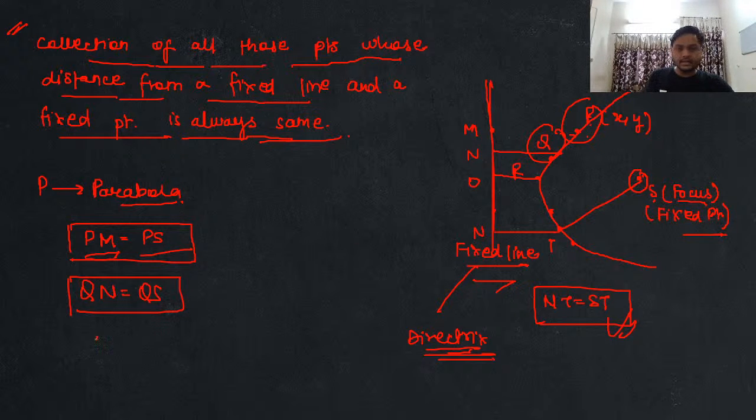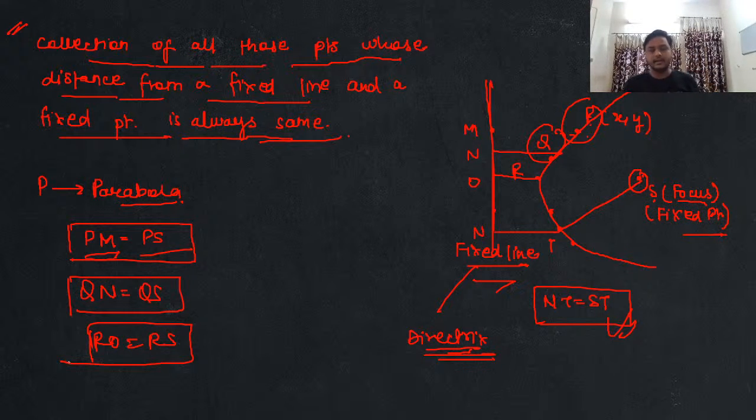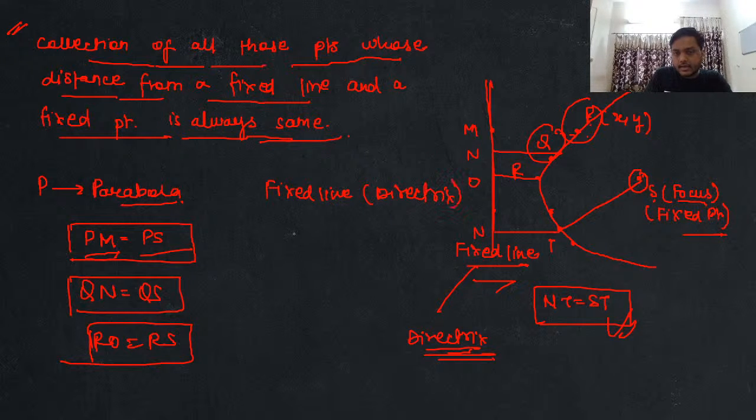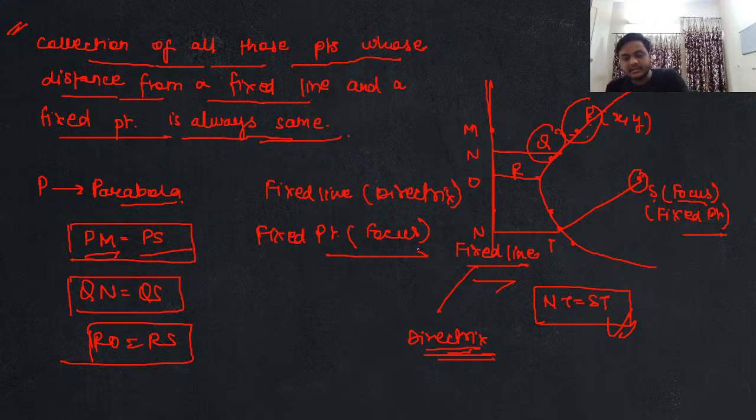So I will simply say that RO is equal to RS. Every point lying on this parabola has its distance from the fixed line and its distance from the fixed point, which we call the focus, always the same. I repeat again, that fixed line is known as the directrix of your parabola, and that fixed point is known as your focus. Are you clear with that, Bhim Sen Reddy? Please tell me.